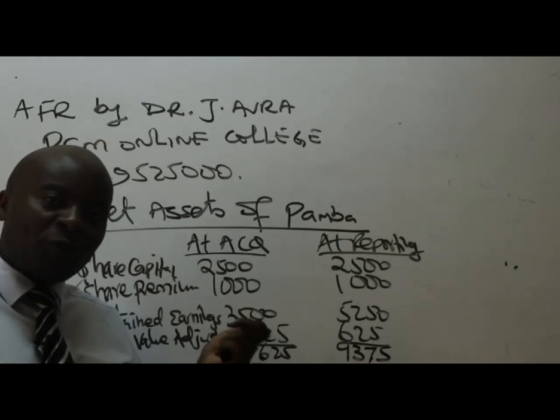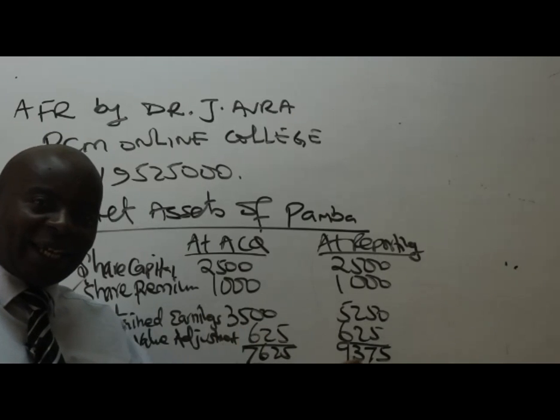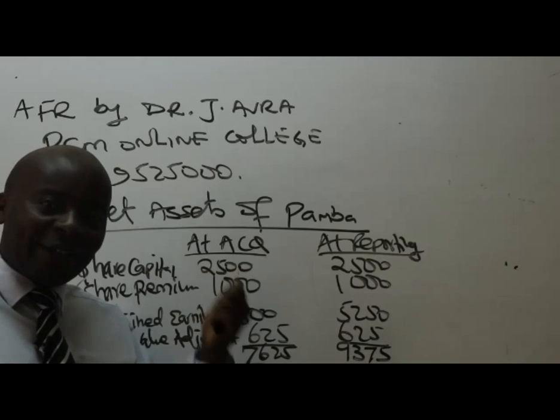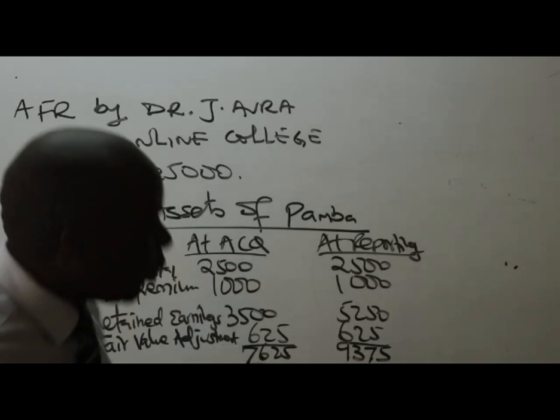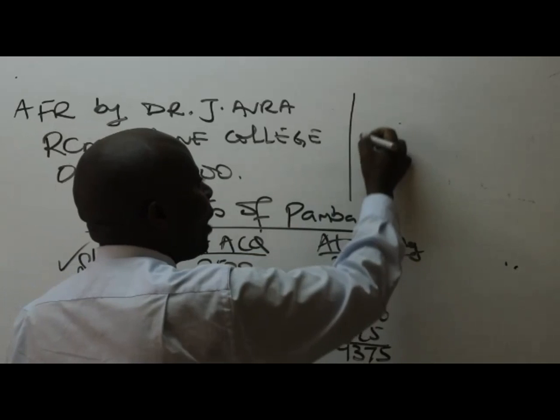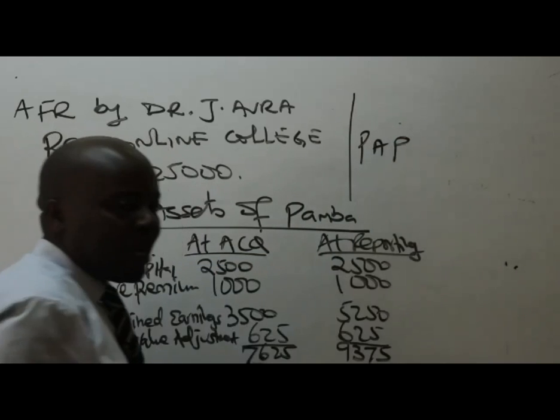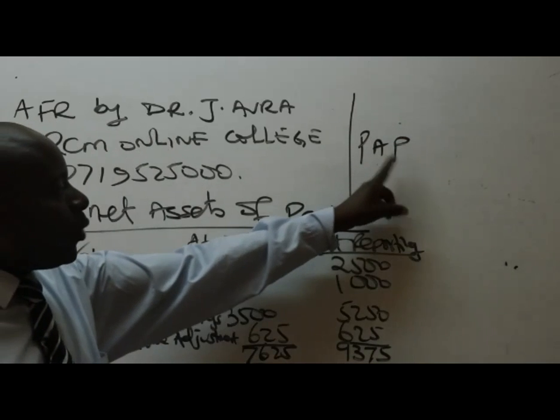Because of the group retained earnings and the non-controlling interest value, it will be very important for me to calculate what we call the PAP. PAP stands for post-acquisition profit.